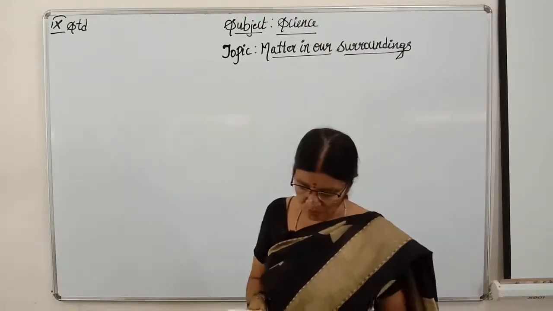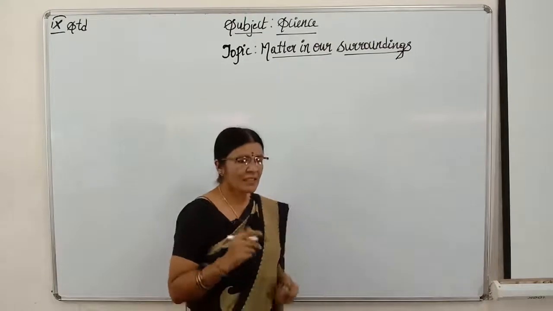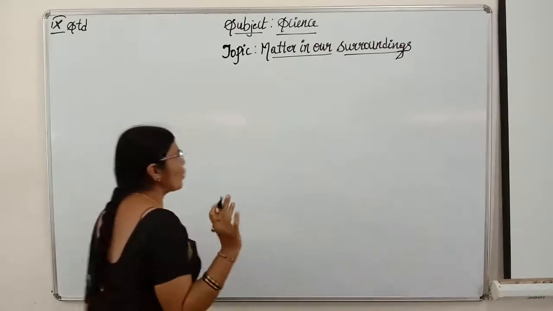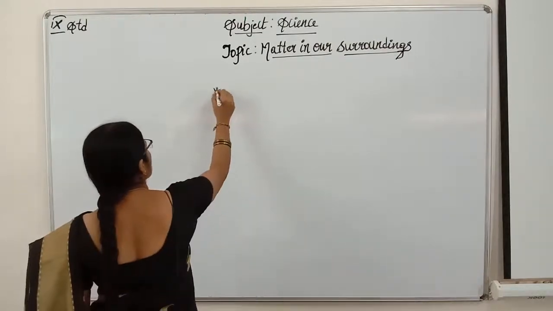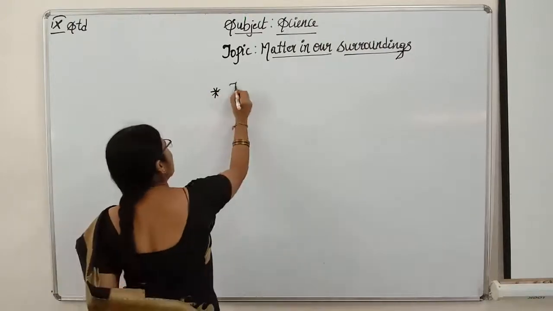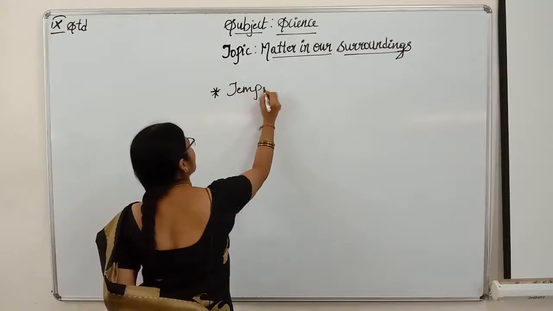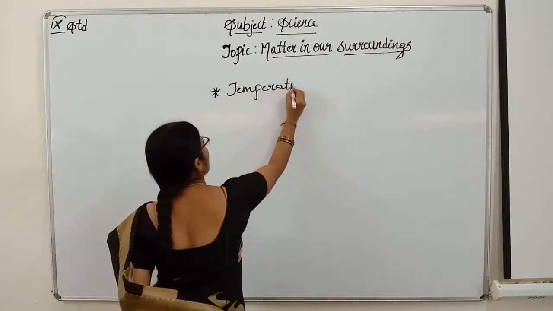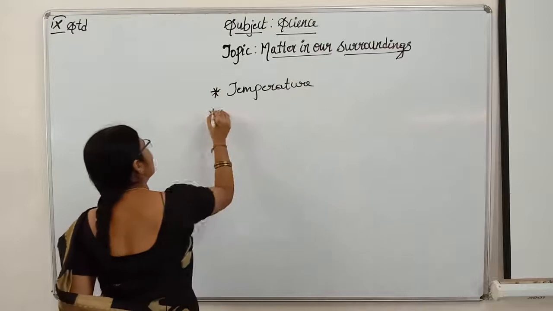Okay. Now, for changing this, there are two important things, children, which the change of states of matter depends upon. First one is temperature and second one is pressure, children.